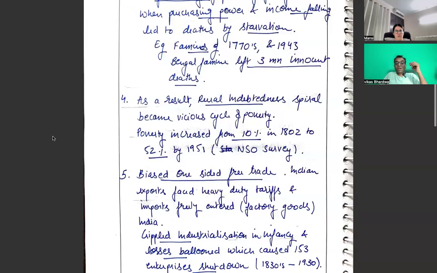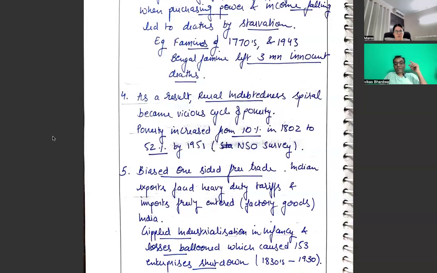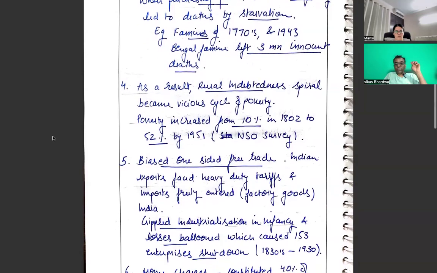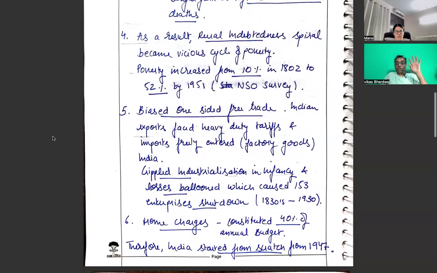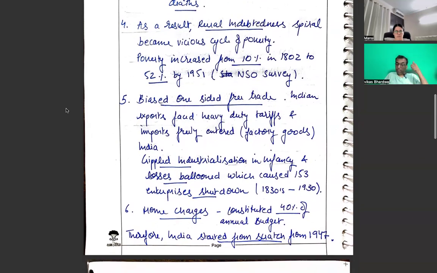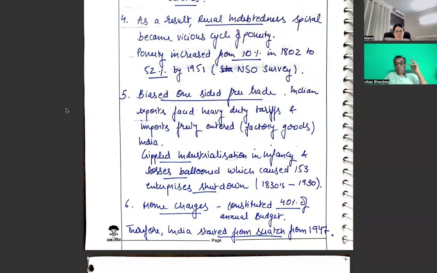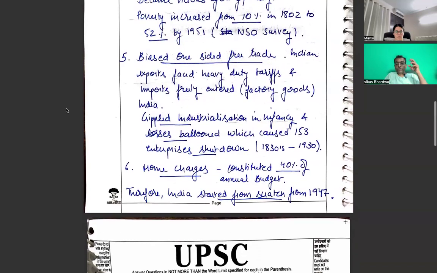Okay. As a result, the rural indebtedness spiral became a vicious cycle of poverty. Poverty increased from 10% in 1802 to 50% by 1941. Biased one-sided free trade: Indian exports faced very heavy tariffs and factory goods entered India freely. It crippled industrialization in its infancy and losses ballooned, which caused 153 enterprises to shut down. I think very good points. Home charges constituted 40% of the annual budget. Therefore, India started from scratch from 1947.